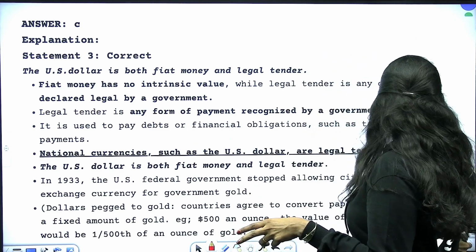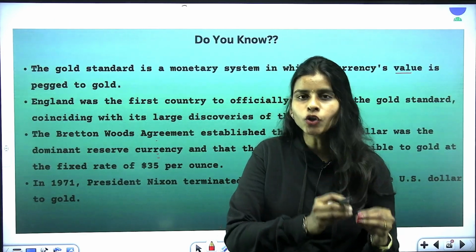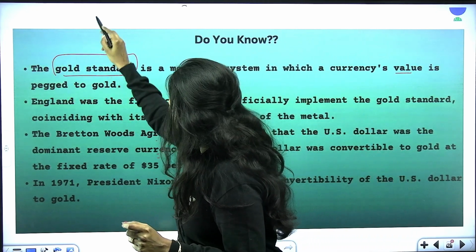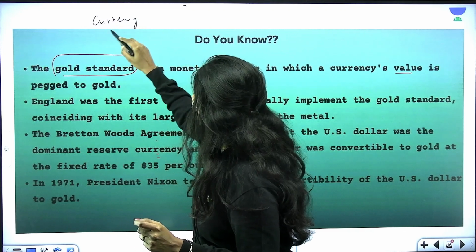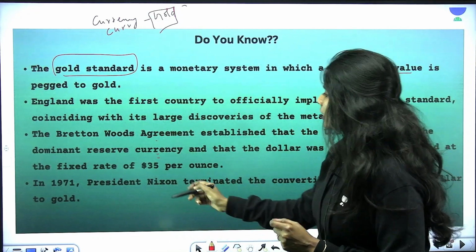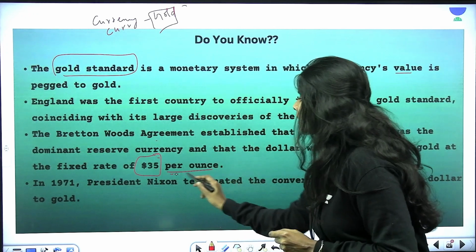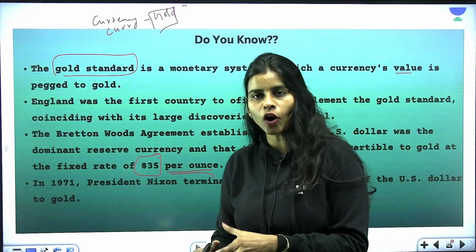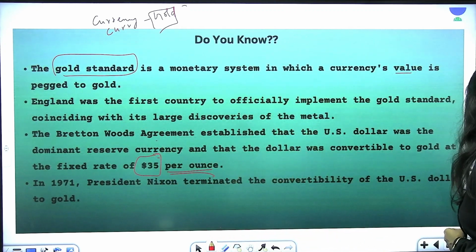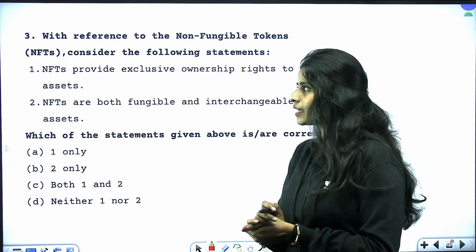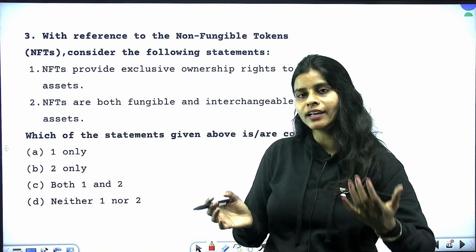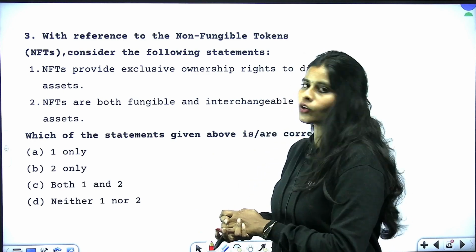In that case, US dollar is both a fiat money as well as a legal tender. But it was not the case before, when the US was pegging its dollar value to gold. That is something called the gold standard system, where the country's currencies will be pegged with gold. Say for example, here $35 is worth 1 ounce, but after that the system was dropped and now the US government is using the dollar as a legal tender. So we will discuss this in detail when we do the topic called money and banking: how this gold standard system worked, why it failed, and why even England did not adopt it after some time. So let's discuss all those things in detail.